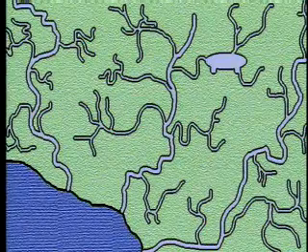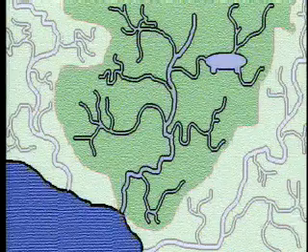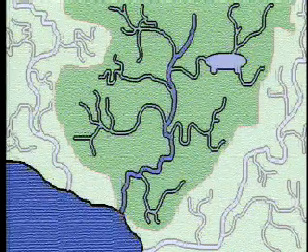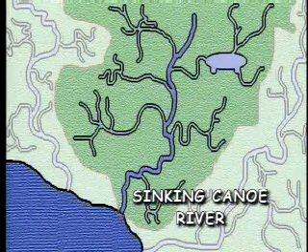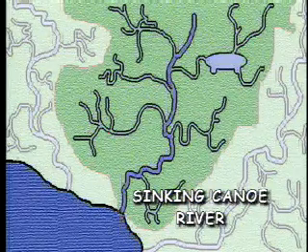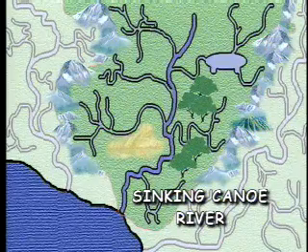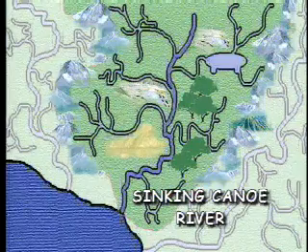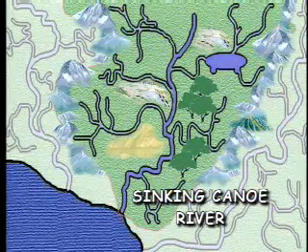Let's put together our own watershed. This will help us understand how watersheds affect our life and how we affect watersheds. Here's a river. Let's call the river Sinking Canoe. We know that we need to look at the land area around the river to see how water will move through our watershed. Let's say there are some hilly areas over here, some grassy meadows in this area, and a wetlands over here. Maybe some of the streams in our watershed create a small lake whose outflow enters our river.